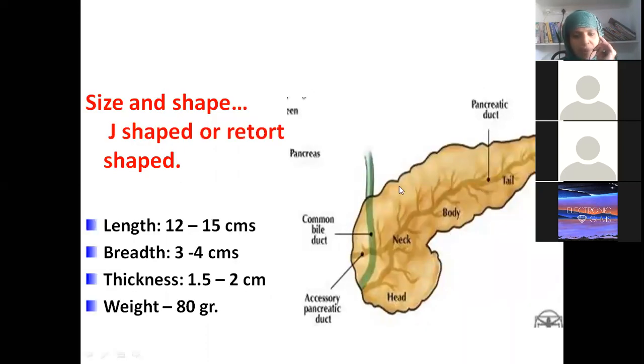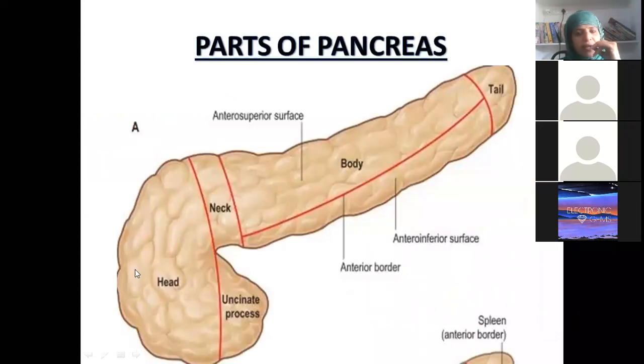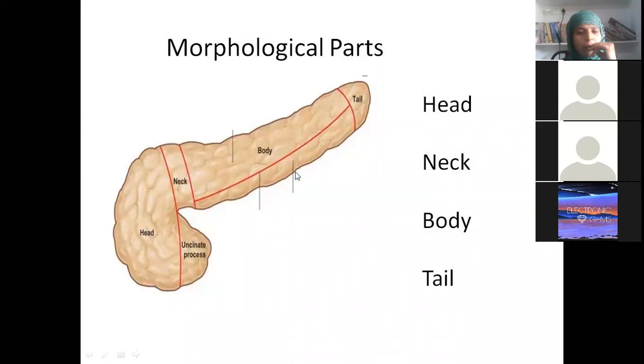Okay, the shape of pancreas: it looks like J or retort shaped. The length is 12 to 15 centimeters, breadth 3 to 4 centimeters, thickness is 1.5 to 2 centimeters and weight is 80 grams. This is a very good picture which clearly shows us the head. From the head you have this blind projection, uncinate process. This is the spelling. This is neck, body and tail. Whatever red lines are there actually represent the attachment of peritoneal folds. We will elaborate, not a problem.